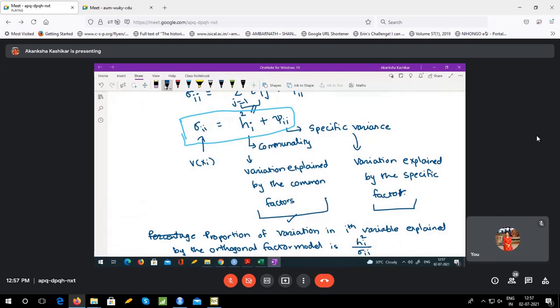If you want percentage, you can multiply it by 100. So ideally, you would like this value to be high for all the variables. Remember, I'm talking about the ith variable only currently. Okay, but of course, this is true for every i, so we can compute the proportion of variation in the ith variable explained by the orthogonal factor model by this formula if we know the Q matrix, because we need the q_ij's to get h_i square. Okay.